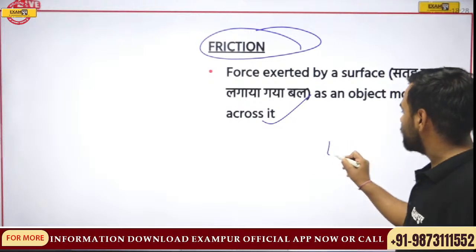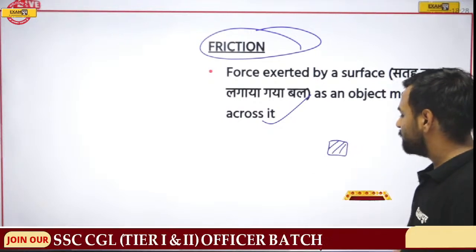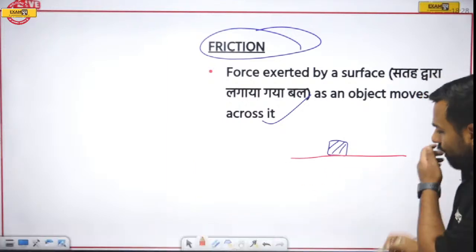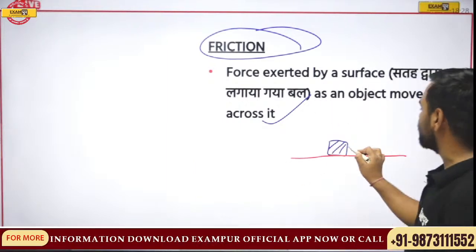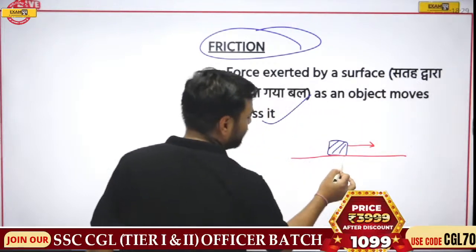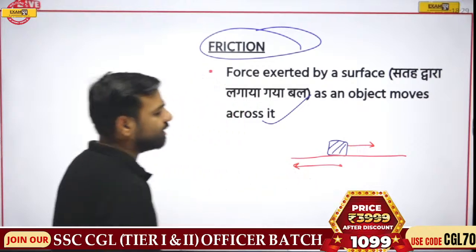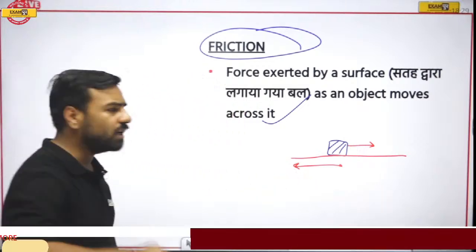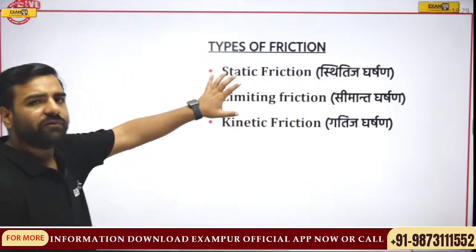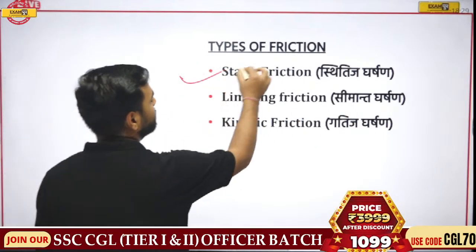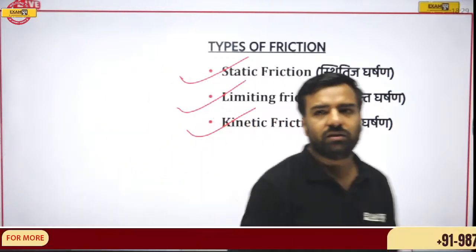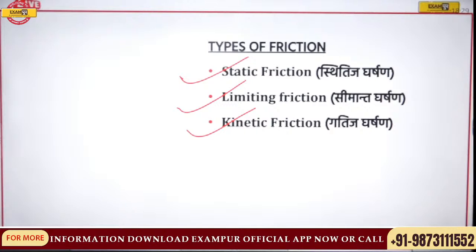So if there's a surface, here's the object that is kept. The surface, I'll represent it with the red part. If this object is moving in this direction, this means frictional force is acting in the opposite direction, just opposite of each other. Now, if I talk about friction, friction is actually of three different types. The first one is static, second is limiting friction, and third one is kinetic friction. So what are these? One by one, let's have a look at it.